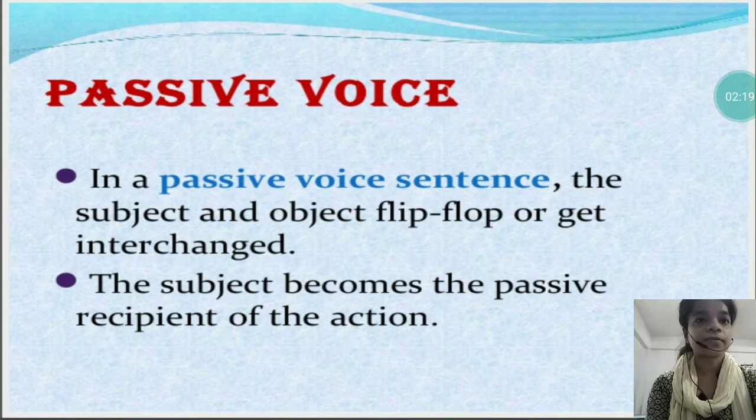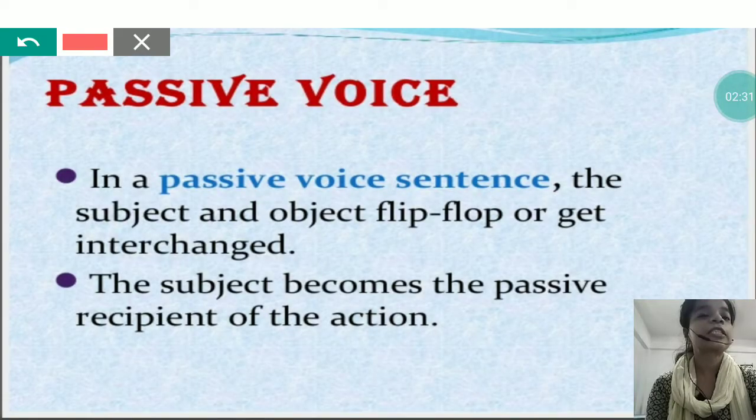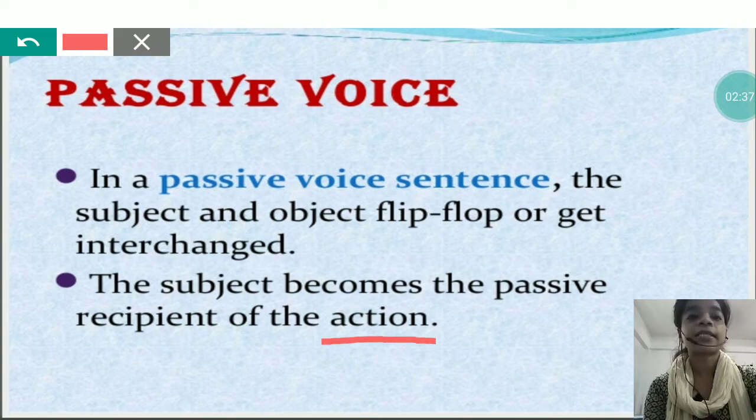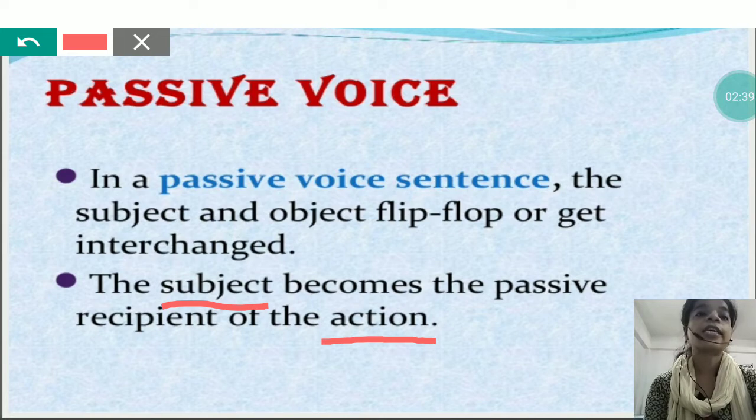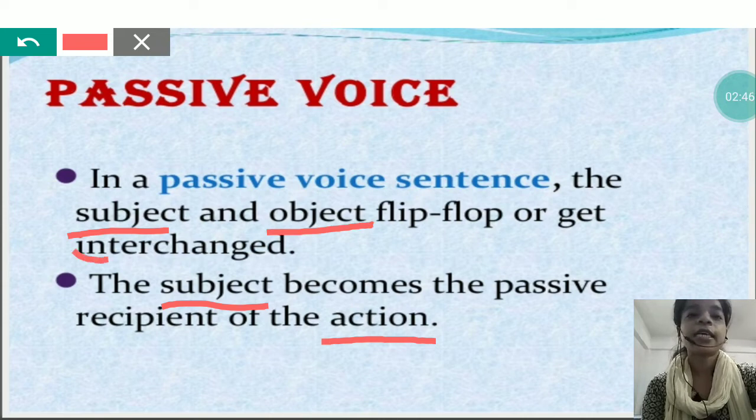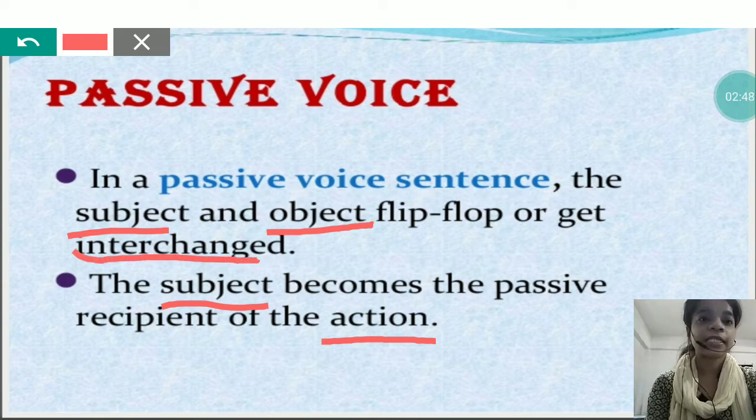Next one is passive voice. In a passive voice sentence, the subject and object flip-flop or get interchanged. The subject becomes the passive recipient of the action. So what is passive voice? In passive voice, the action is received by the subject, or in other words you can say that the subject and the object interchange their places.